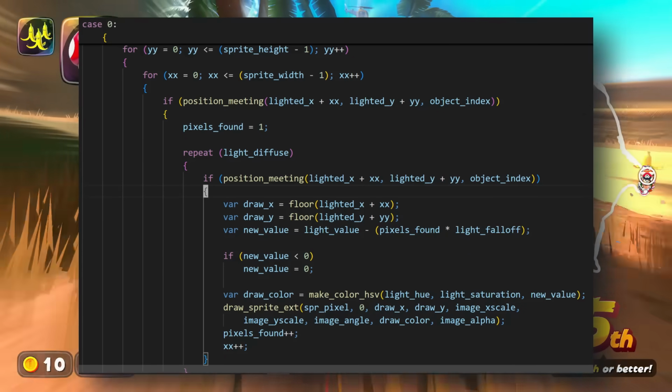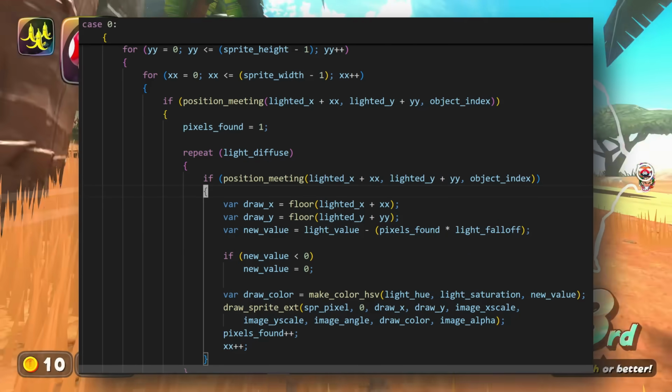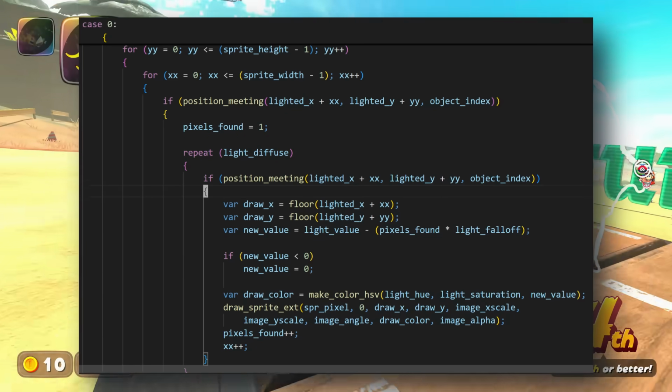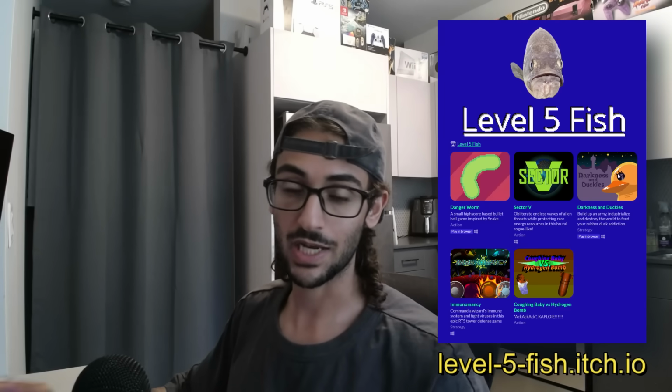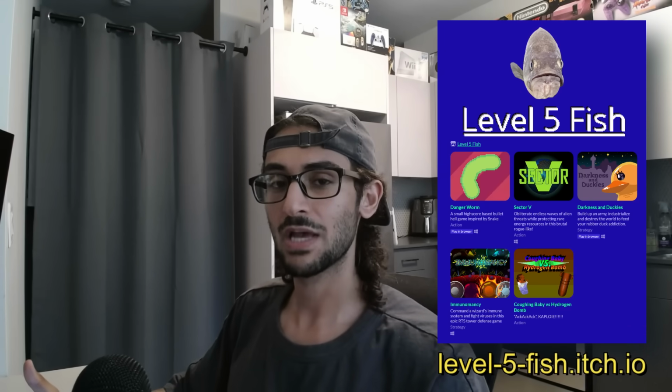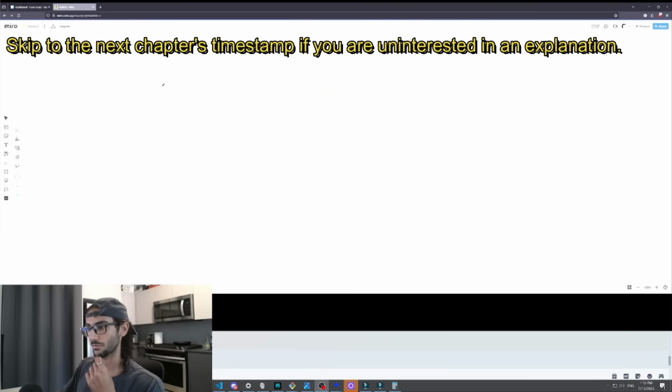How do we improve upon the code here? Well, we really don't. We throw it out in favor of layers, surfaces, and shaders. I decided to bring on a game dev who has years of experience in GameMaker, working not only on his own hobby projects, but also as a contractor for a studio, in order to explain this fundamental concept.